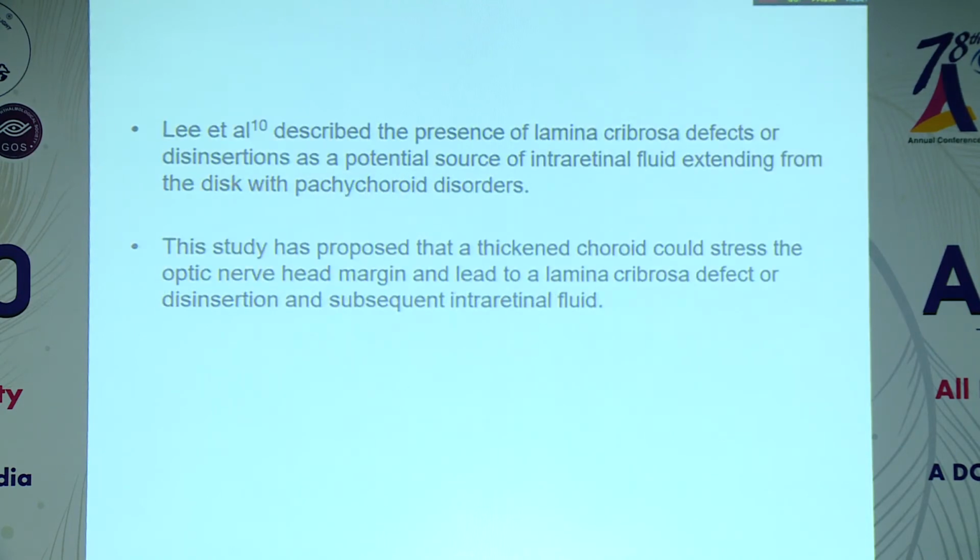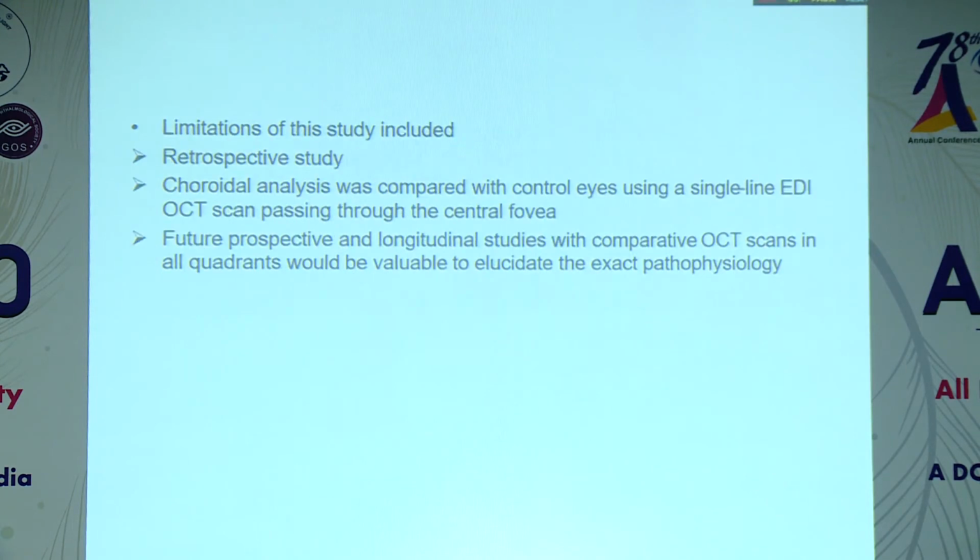There is one study by Lee et al. which has described the presence of lamina cribrosa defects or disinsertions as a potential source of intraretinal fluid extending from the disc with pachychoroid disorders. This study has proposed that a thickened choroid could stress the optic nerve head margin and lead to lamina cribrosa defect or disinsertion, leading to intraretinal fluid accumulation.